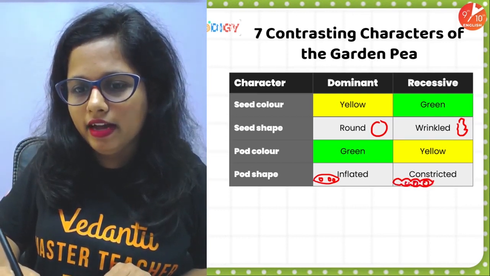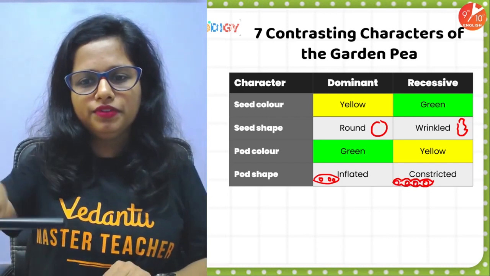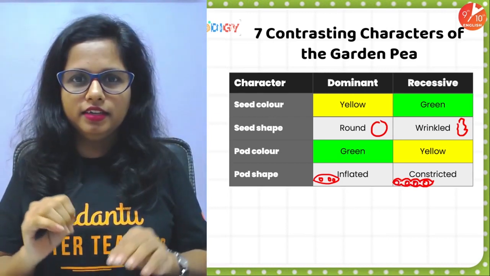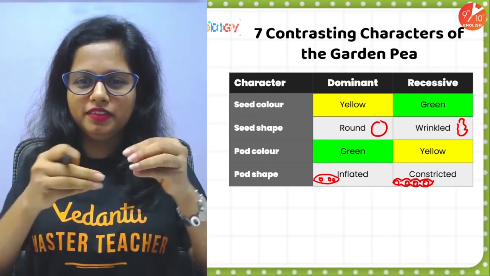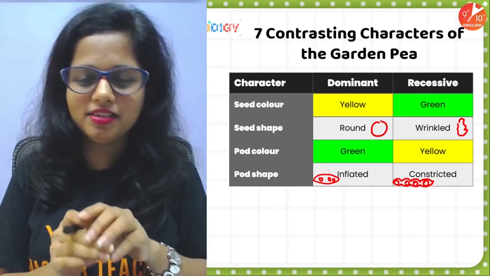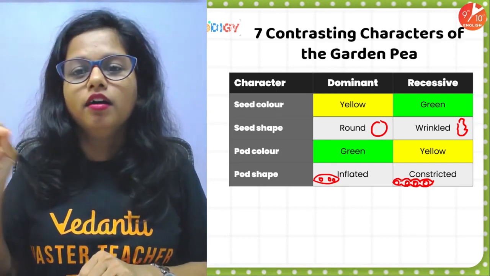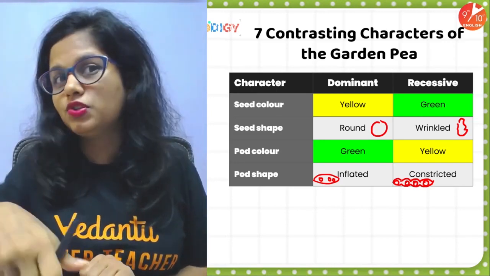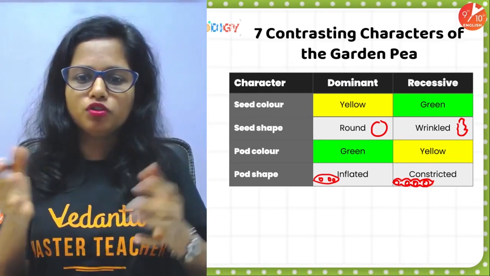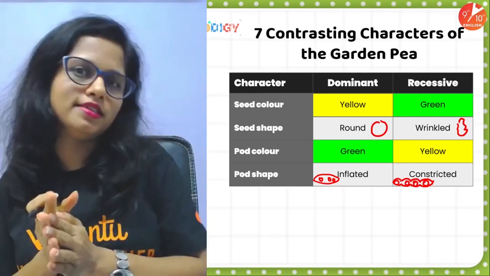Mama prefers this kind of pea, it is not like a Lay's packet. When you open, there's only air and less of chips. Mama prefers that she can feel the peas inside it. I will purchase this one, the constricted one. So pod shape was either inflated or constricted.